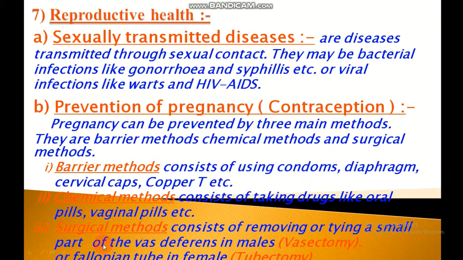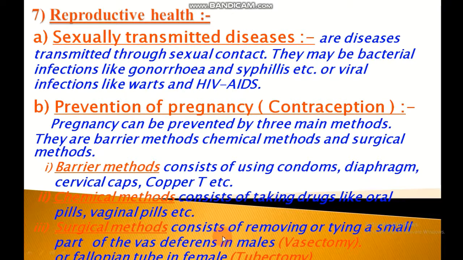Surgical methods of birth control are available for males as well as females. In males, a small portion of the sperm duct or vas deferens is removed by surgical operation and both the cut ends are tied properly. This prevents the sperm from coming out.